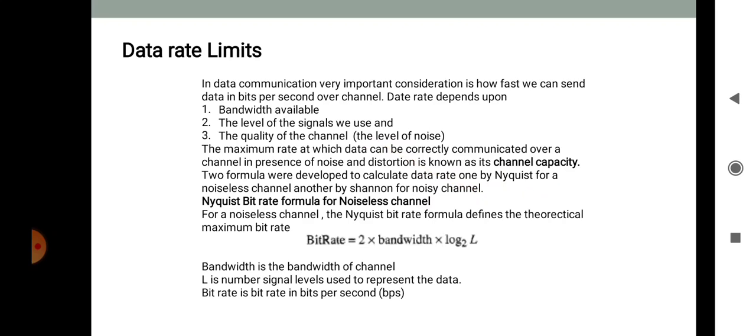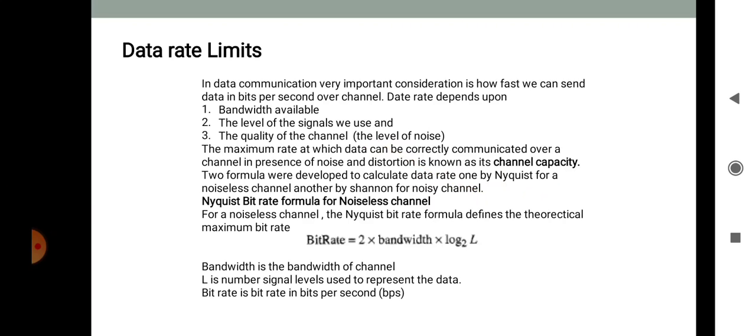Two formulas were developed to calculate the data rate: one by Nyquist for a noiseless channel, and another by Shannon for a noisy channel. First is the Nyquist bit rate formula for a noiseless channel. For a noiseless channel, the Nyquist bit rate formula defines the theoretical maximum bit rate.